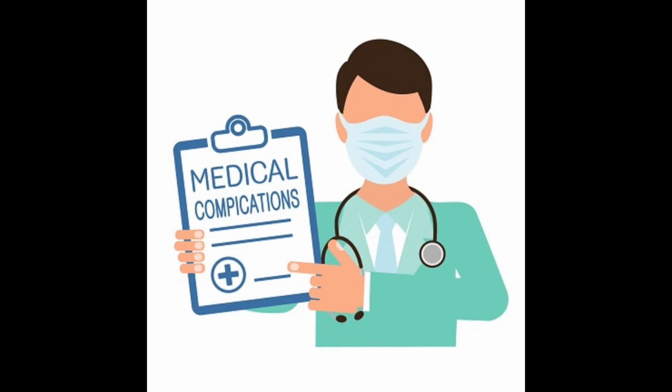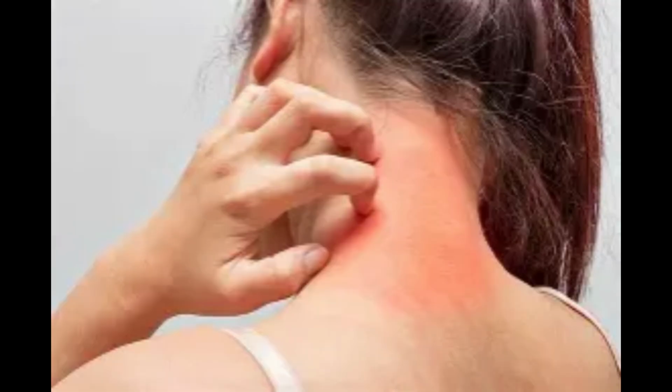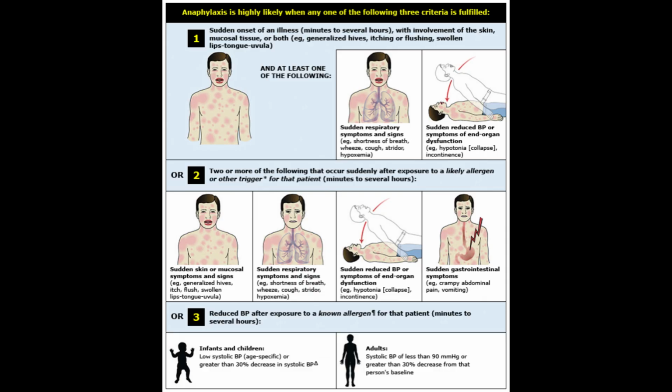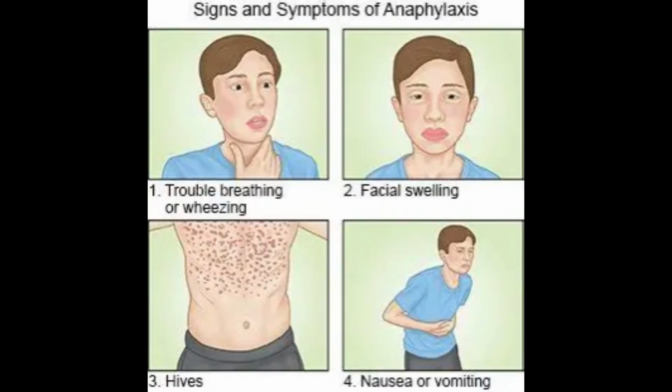Now let's look at complications. The most common patient complaint from urticaria is the extreme itchiness. If urticaria is a symptom of anaphylaxis, intramuscular epinephrine needs to be administered immediately. Complications of untreated anaphylaxis include chest tightness, difficulty breathing, nausea, vomiting, abdominal pain, angioedema, hypotension, and death.